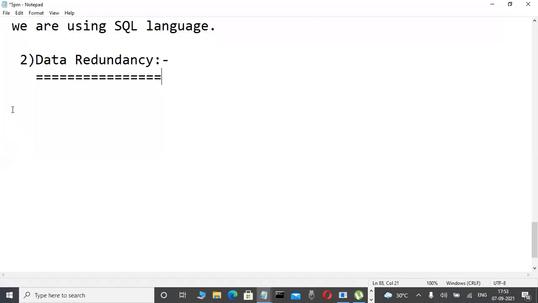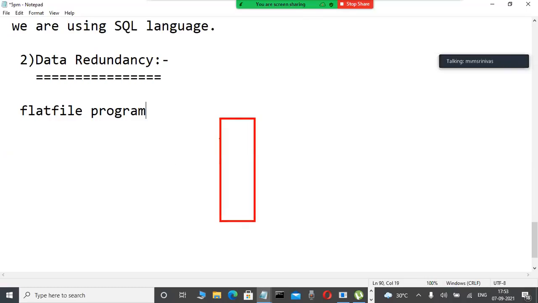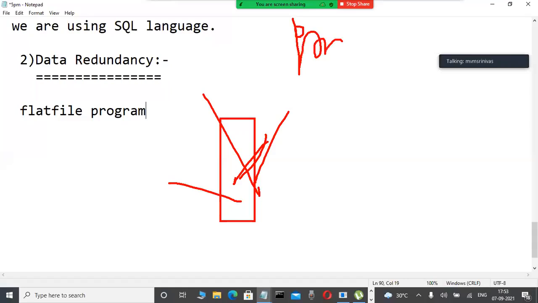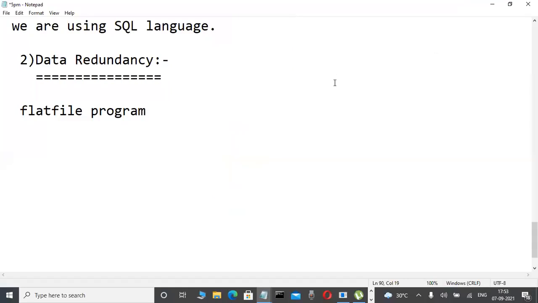Suppose I am a flat file programmer working before 1960. For example, observe here. I'm a flat file programmer, not a database programmer. In my project, I want to store some data in files only. I try to store the data on a hard disk by writing some programs. For example, just a logic I'm telling. Slowly observe here. I am a flat file programmer.